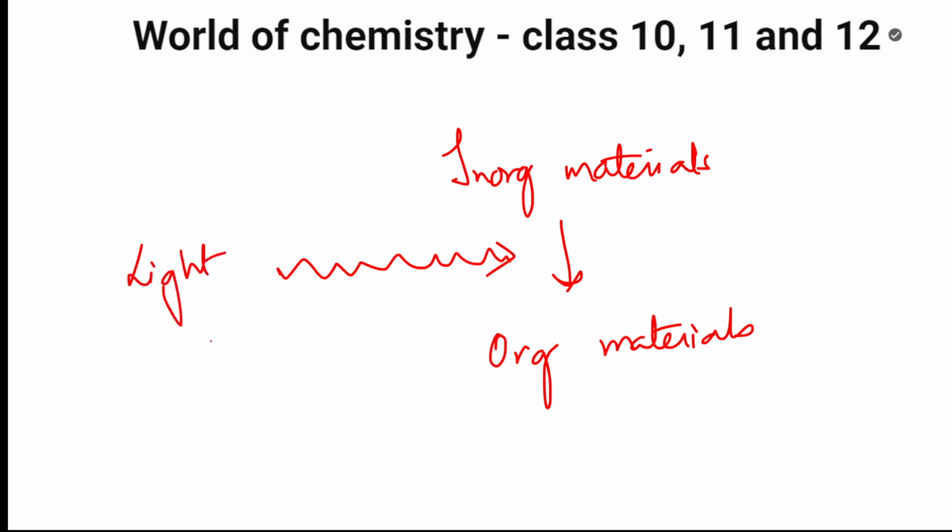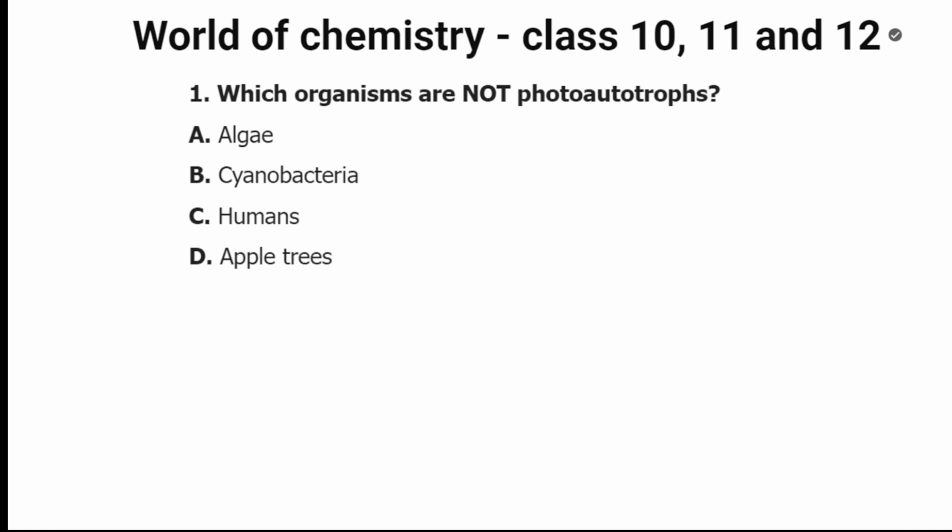Next, there's an MCQ. Which organisms are not photoautotrophs? Algae, does it take the light and prepare food? Yes. Cyanobacteria? Yes. Humans? Humans cannot take the sunlight directly and prepare their own food. They have to process food. Apple trees use chlorophyll in the chloroplasts to prepare their food. So which are not photoautotrophs?